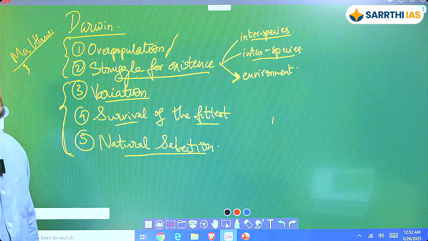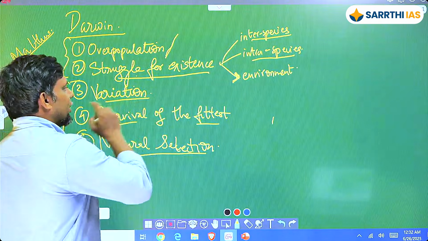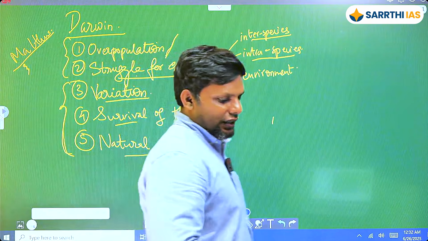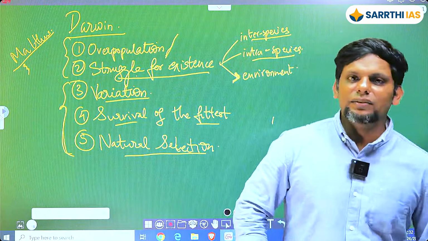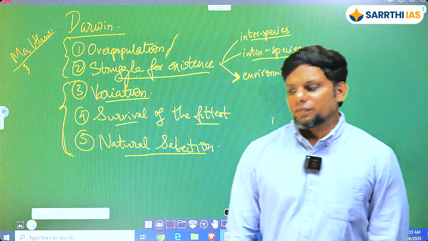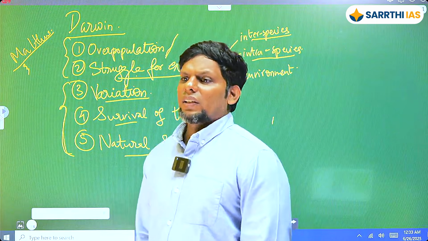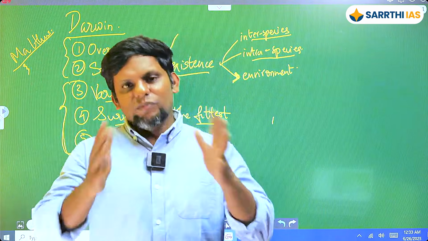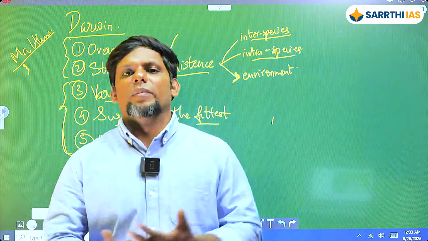Okay, so he basically says there is variation. So there are going to be different kinds of variations. Let's say that we have a particular species. Today we have all of us in this particular human species, right? So what is the variation here? Even though we are all from one country itself, there are a lot of dissimilarities, right?